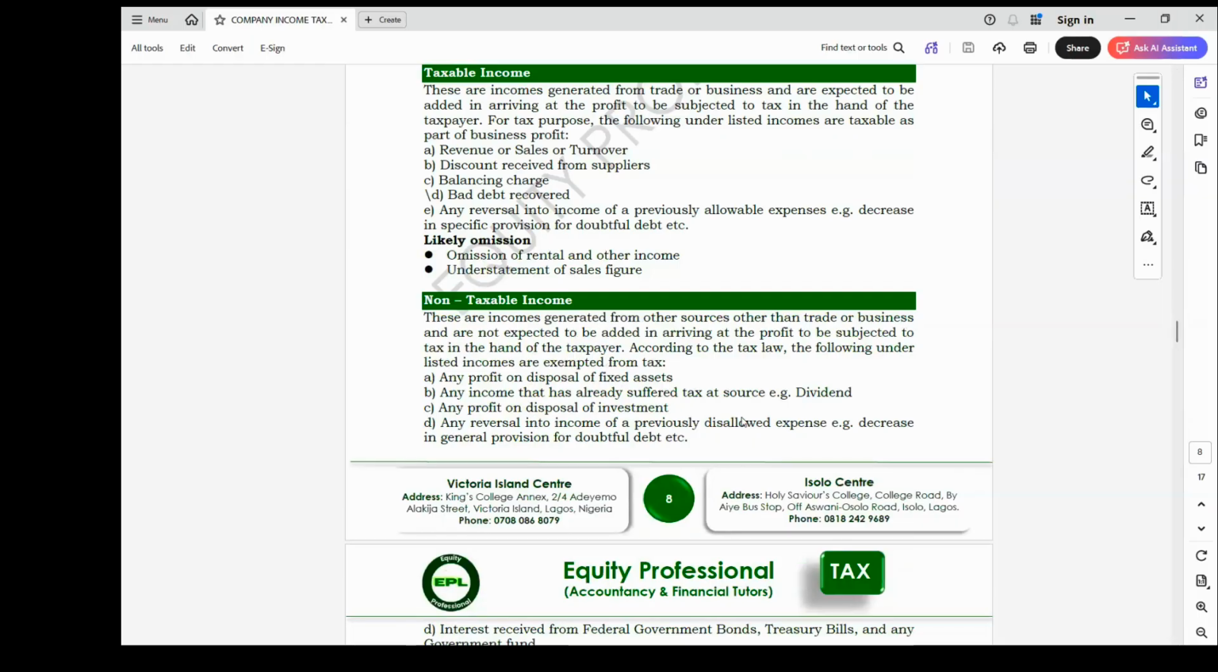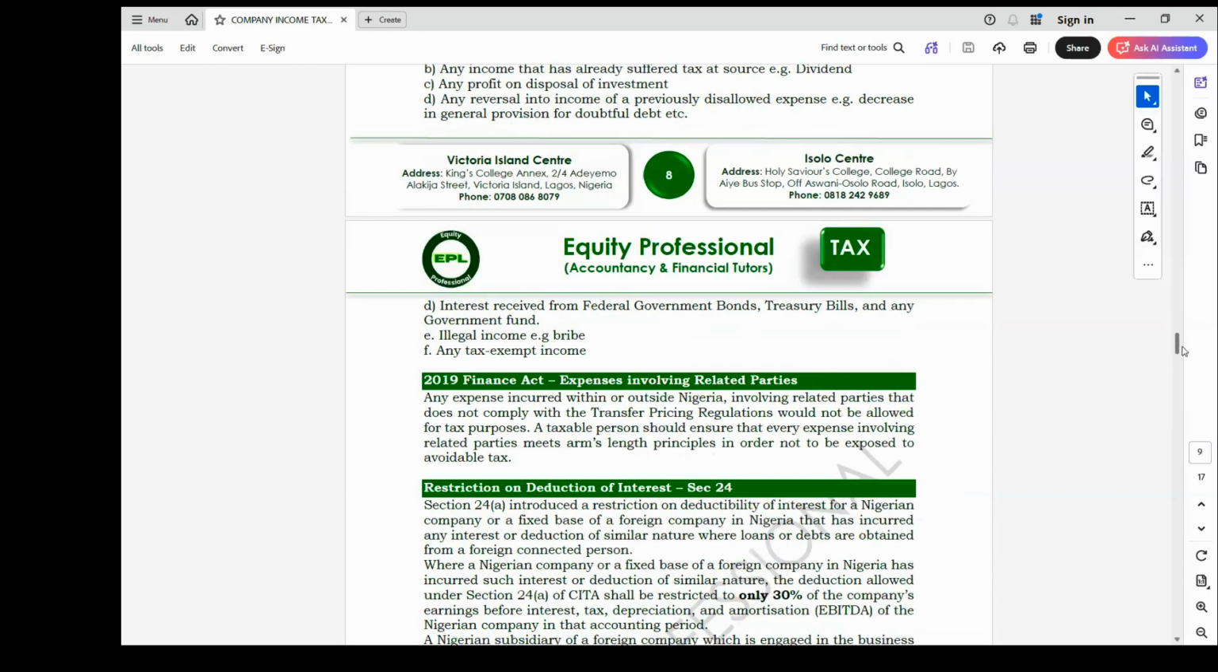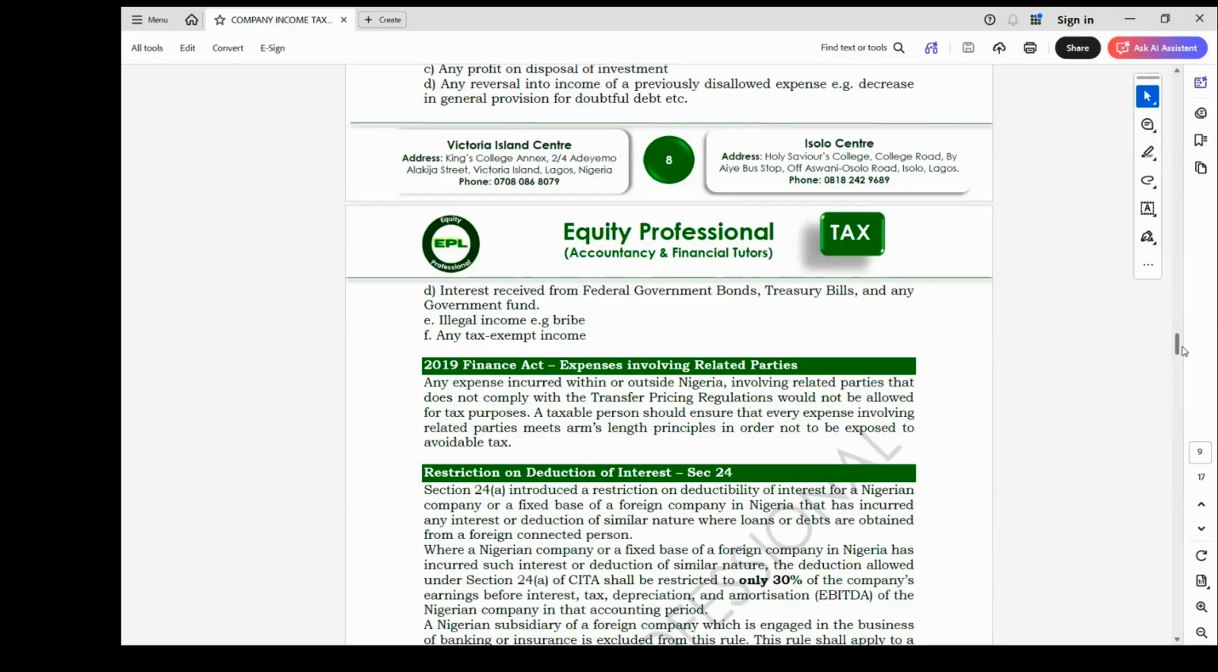Any profit you now make as a result of selling your asset will be non-taxable. Any income that already suffered tax at source, franked investment income, dividend, they are non-taxable income. Any profit on disposal of investment, they are not taxable. Interest received from government bond, government treasury bill, or government security, they are all non-taxable income,